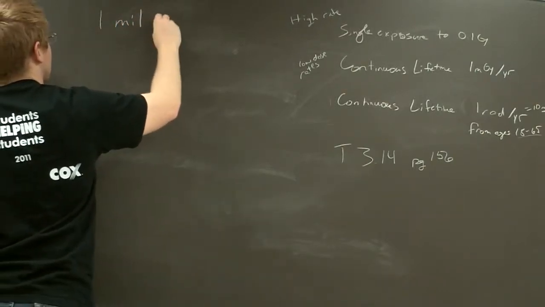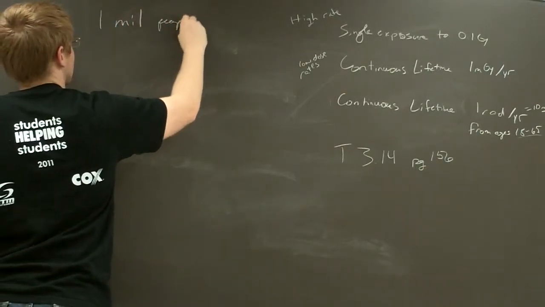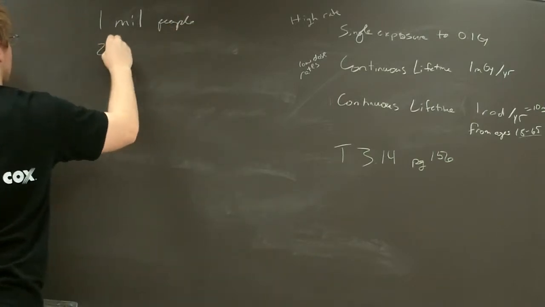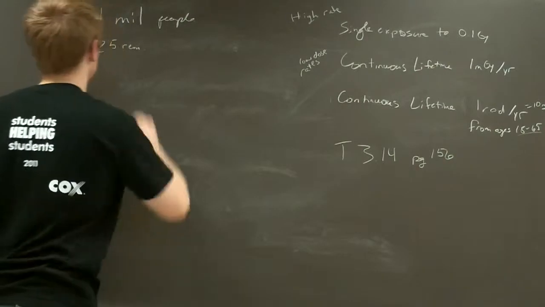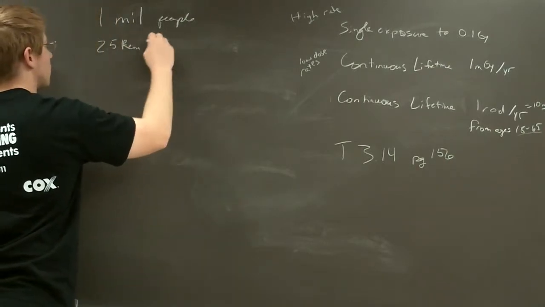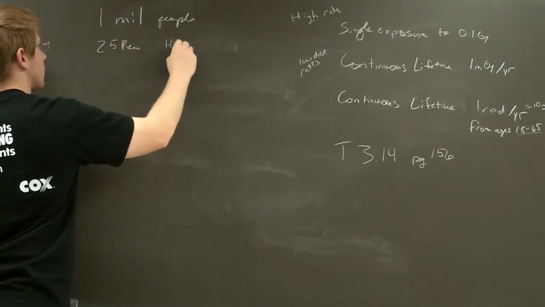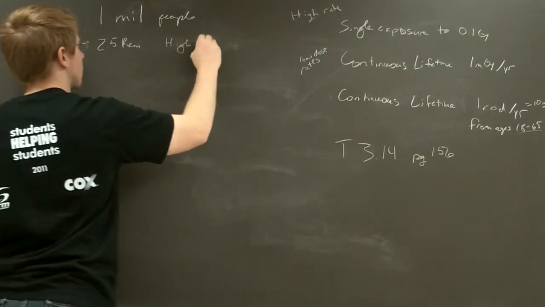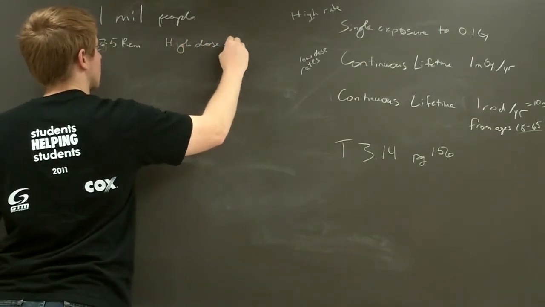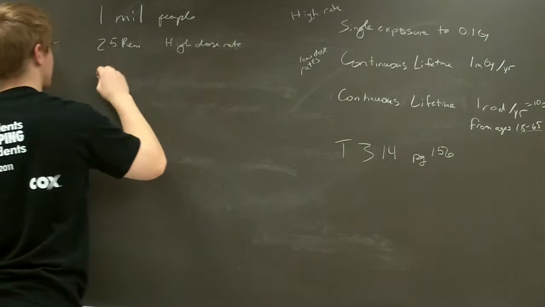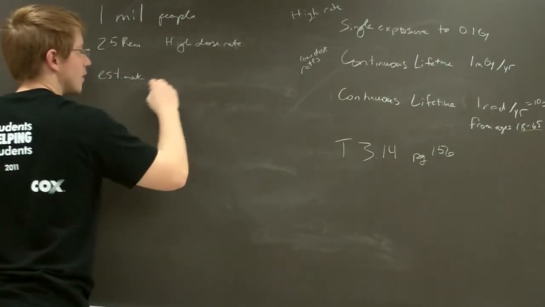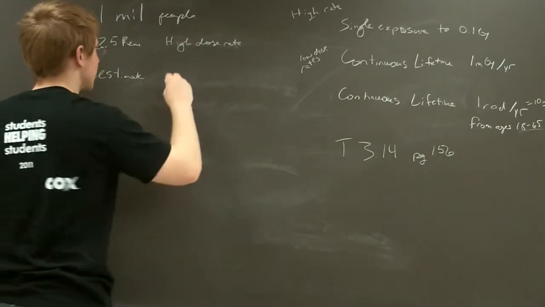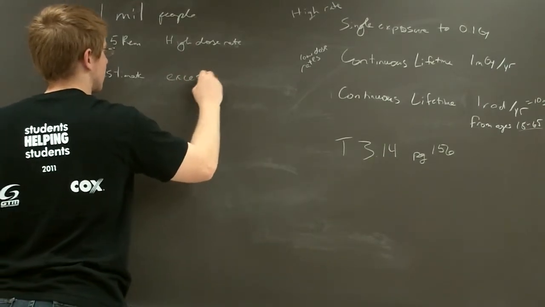1 million people who receive an average dose of 2.5 rem over a short period. Estimate the excess number of digestive and leukemia cancer deaths that will eventually occur. So estimate the what? Digestive cancer and leukemia. The excess, yeah, that will eventually occur.